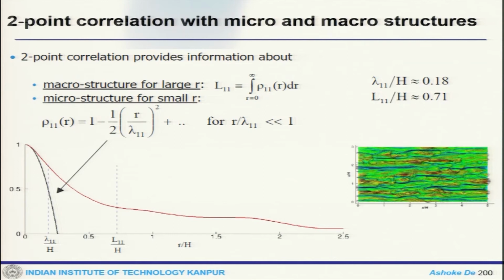Now, when you look at the 2-point correlation, this provides information about the macrostructure for large r, which is the integral length scale, and then the microstructure at small r, which is like this. So, if you plot this thing, this is how it varies. This is again for that channel flow that we have. I mean, one can do this for